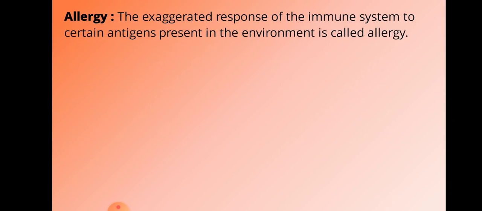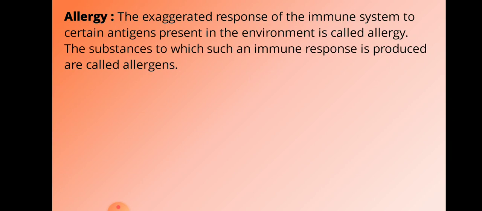Students, now we'll move on to allergy. You might know about allergies, the different allergies we have faced in our lifetime. The exaggerated response of the immune system to certain antigens present in the environment is called allergy. So if any particles enter the human body, our immune system shows a quick response. At that time we may feel certain symptoms like sneezing, watery eyes, and so on. Such an immune system response towards such antigens is termed allergy.